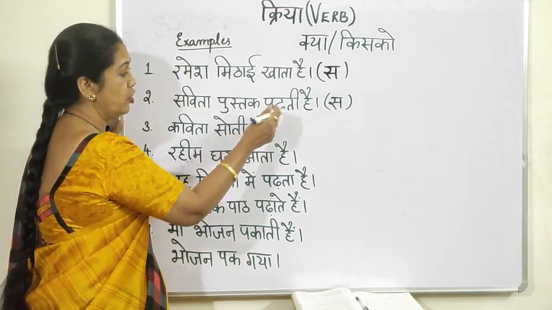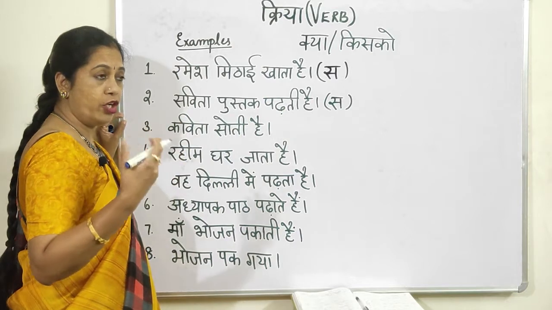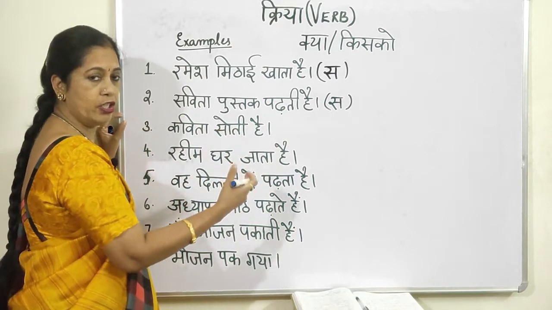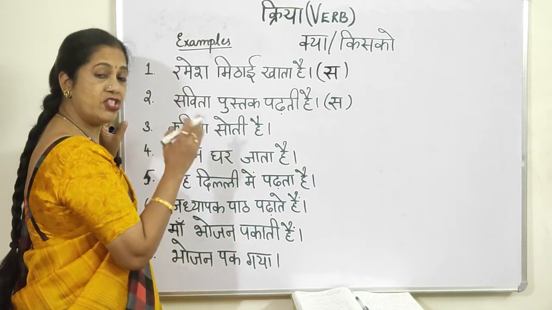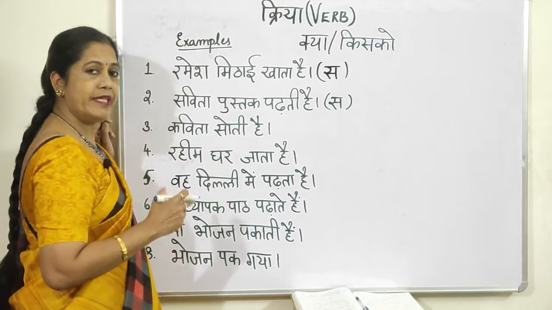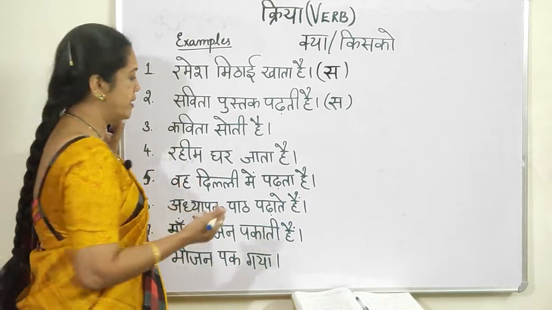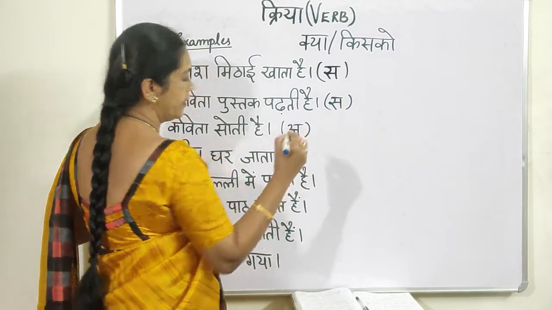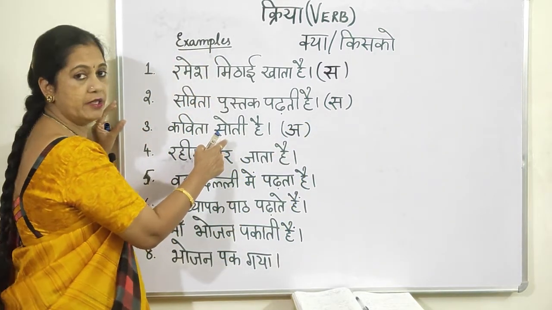Soti means sleeps. Maybe if you are not familiar with a lot of verbs, here you will be learning a lot of verbs. So Kavita soti hai, Kavita sleeps. Now here, kya soti hai? No answer. So it is akarmak. Soti, the verb, is akarmak.